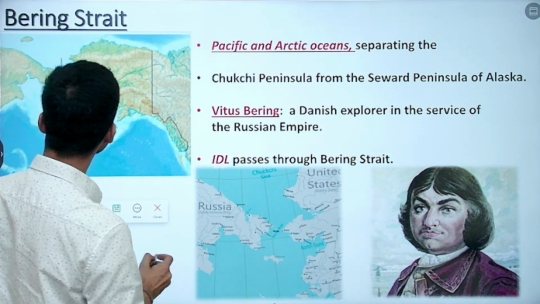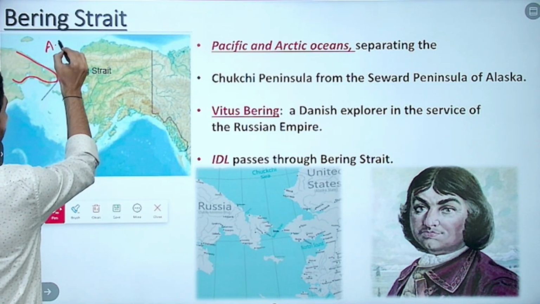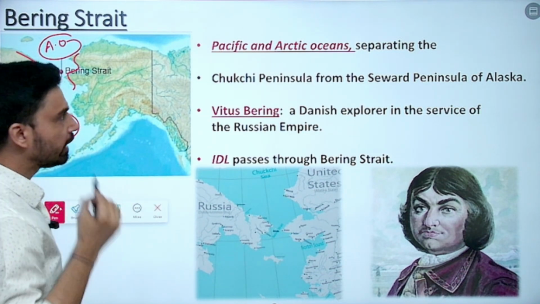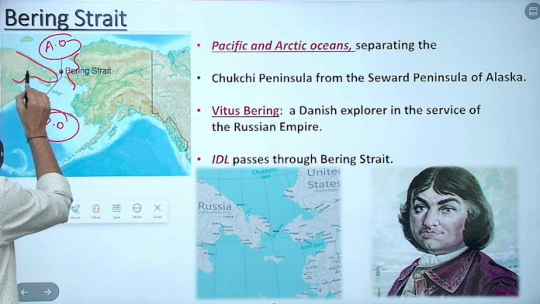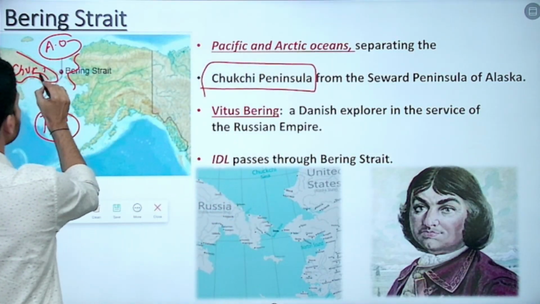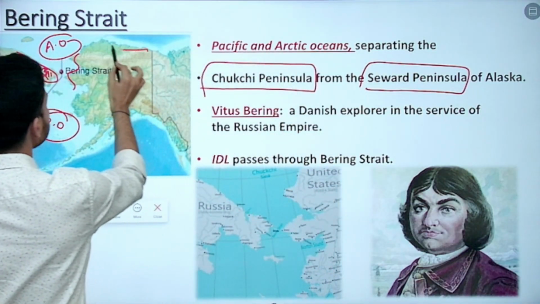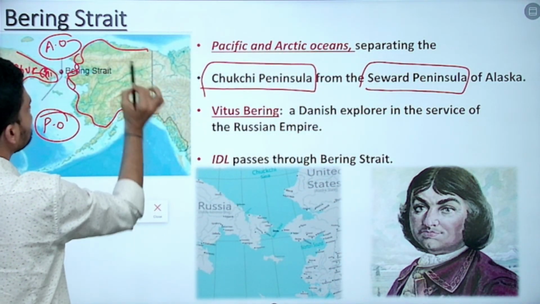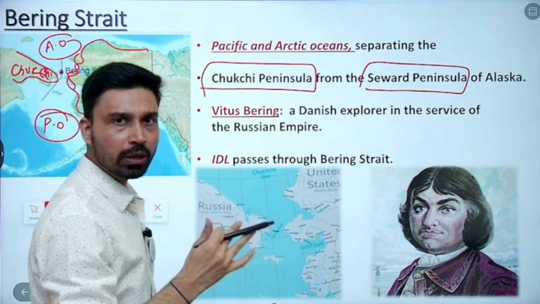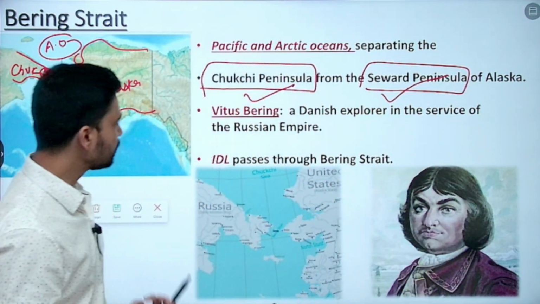Then we have the Bering Strait. The Bering Strait, you can see, is here. On the northern side you have the Arctic Ocean, and on the southern side the Pacific Ocean. That is what it connects and separates. If we talk about land masses, this is Russia. In Russia, this region is called Chukchi. So the Chukchi Peninsula of Russia, and the Seward Peninsula of Alaska. This is the 50th state of the USA, you would have seen it in the map. This is Alaska. So between what land masses does the Bering Strait lie? The Chukchi Peninsula of Russia and the Seward Peninsula of Alaska, that is the United States of America.